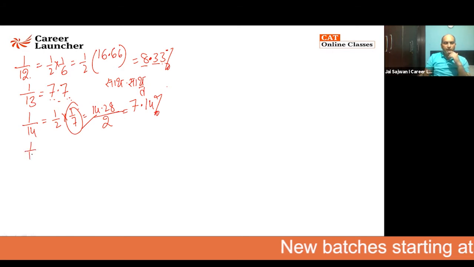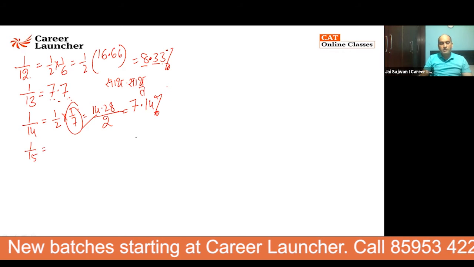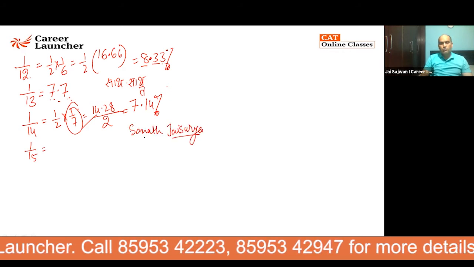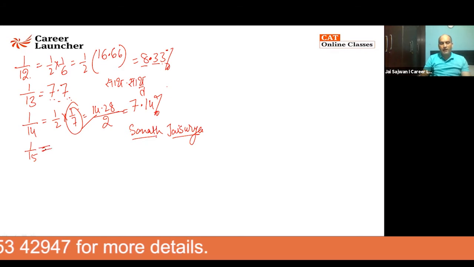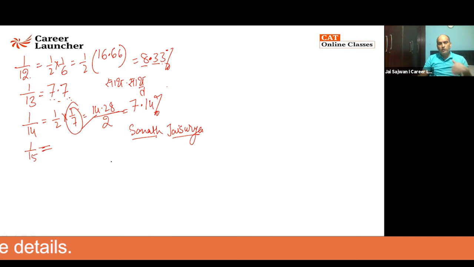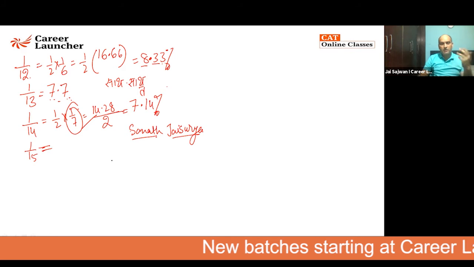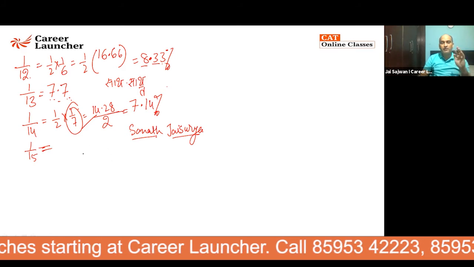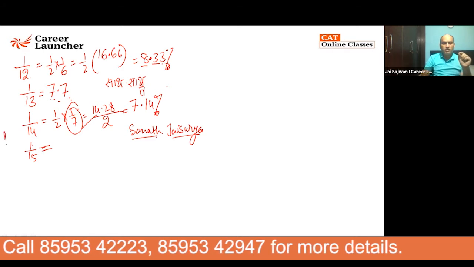Now what is 1 by 15? 15, I don't know how many of you know. There was a famous batsman named Sanath Jayasuriya. Sanath Jayasuriya was one of the batsmen who initially, as it was a one-day match in 50 overs match, first 15 overs, almost every team played with a defense so that they can hold on with their wickets. This guy and Arvind De Silva, these were the two people who decided that because there are field restrictions in cricket match, they say 1 over 15 means first 15 overs.